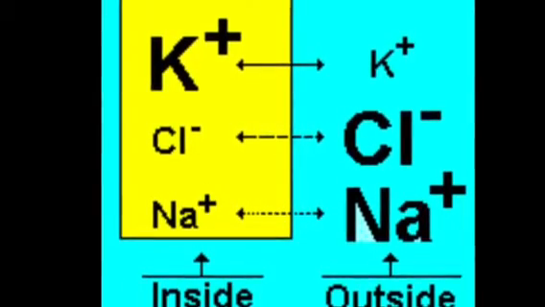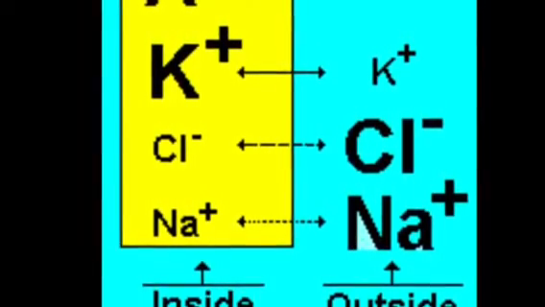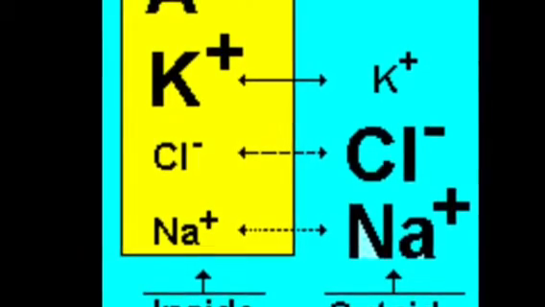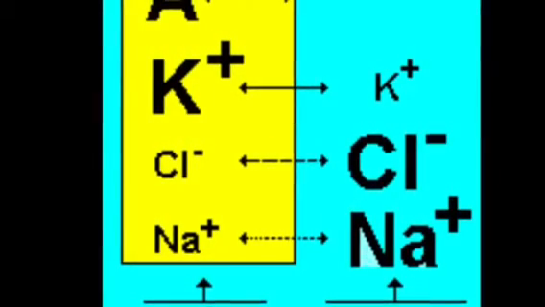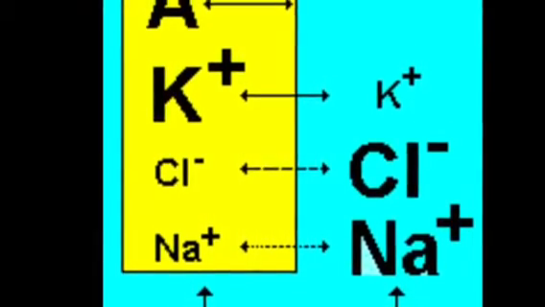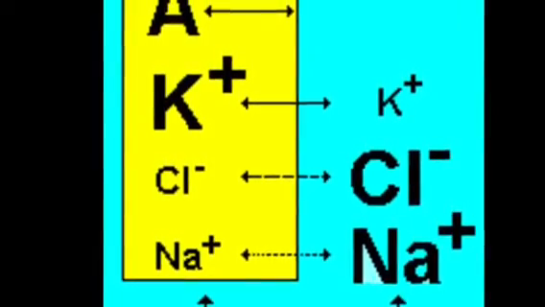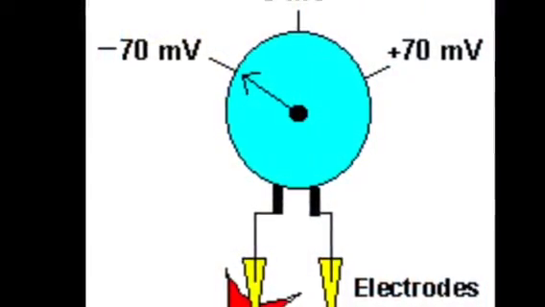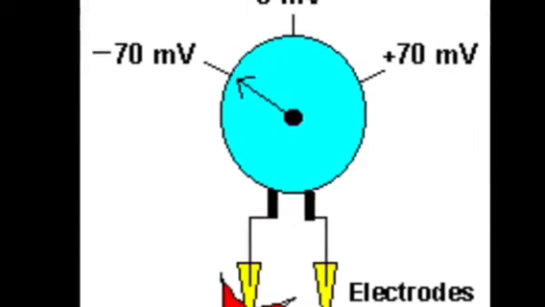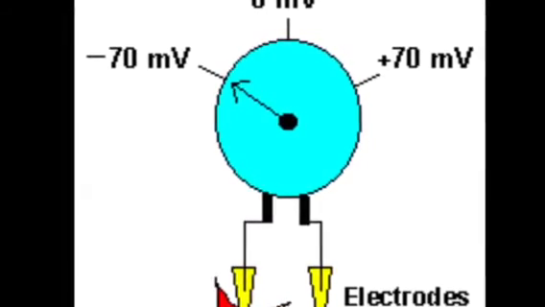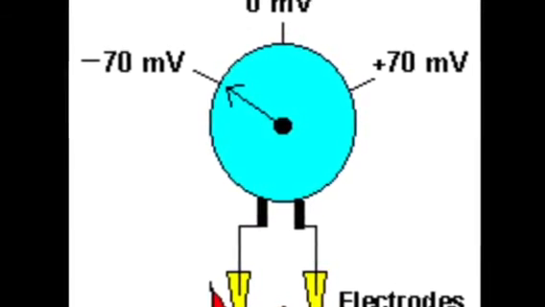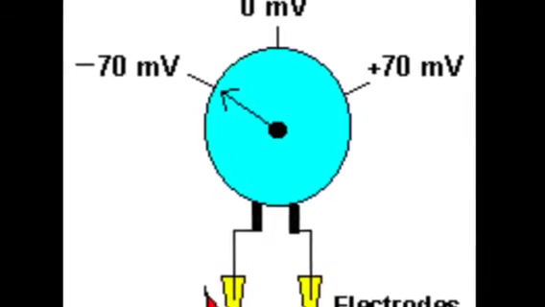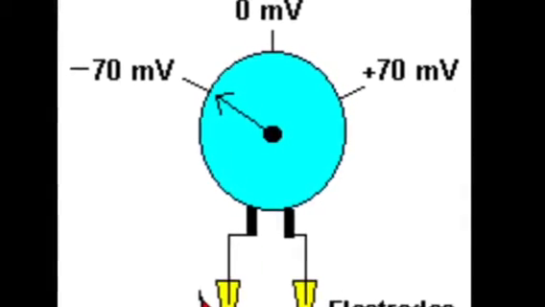It is also important to remember that nerve cells are surrounded by a membrane that allows some ions to pass through and blocks the passage of other ions. This type of membrane is called semi-permeable. Neurons that aren't sending signals are said to be at rest. When at rest, the inside of the neuron is more negative than the outside. The ions want to balance out the sides of the membrane. However, only some of the ions can pass through the ion channels.